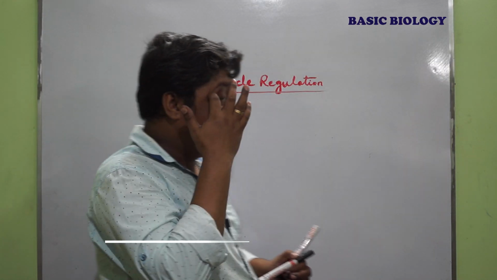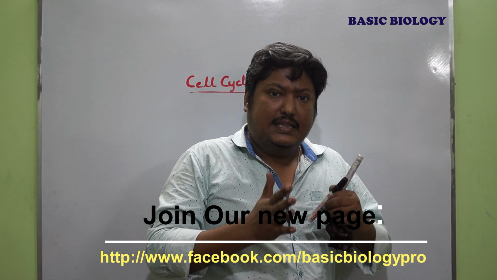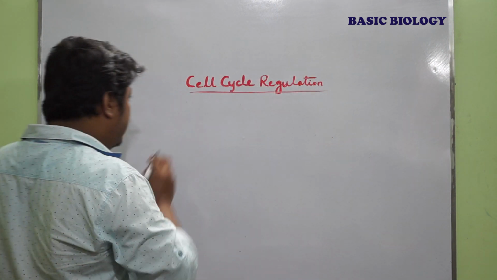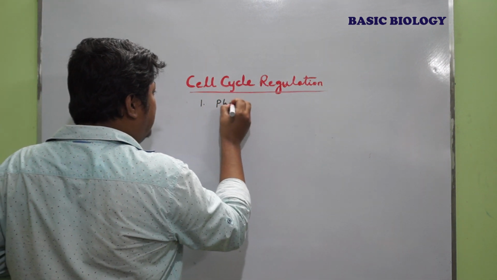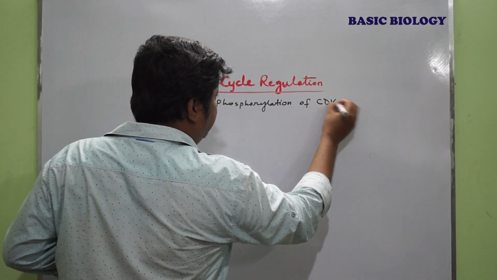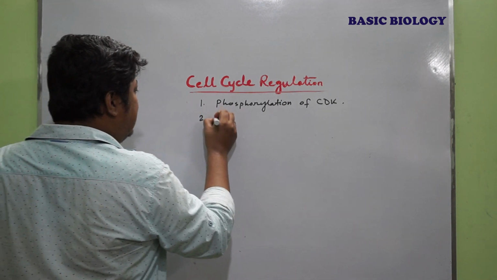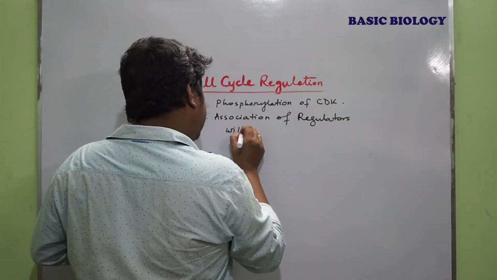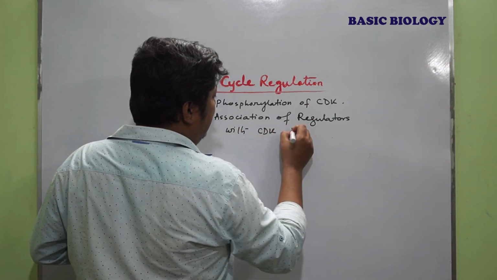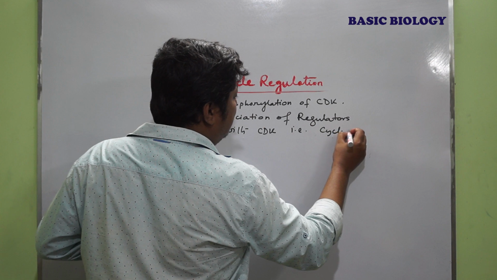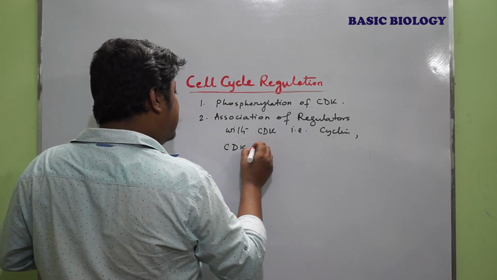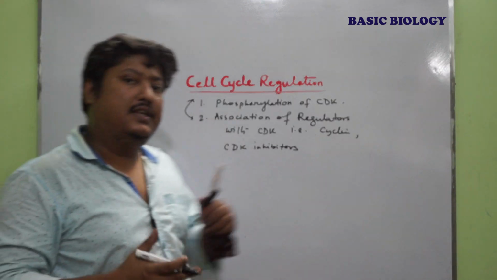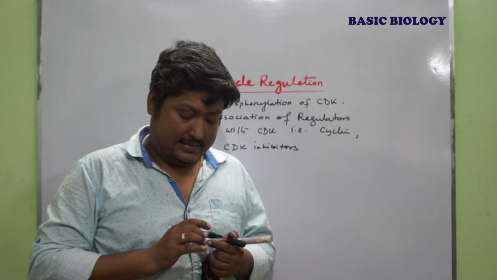Now during the cell cycle process, only the CDK and cyclin binding is not sufficient. There are two events. First, the phosphorylation of CDK, and the second event is association of regulators with CDK, that is cyclin or CDK inhibitors.